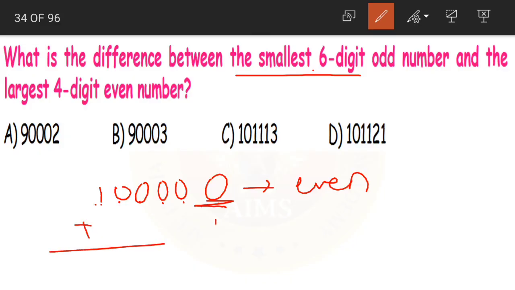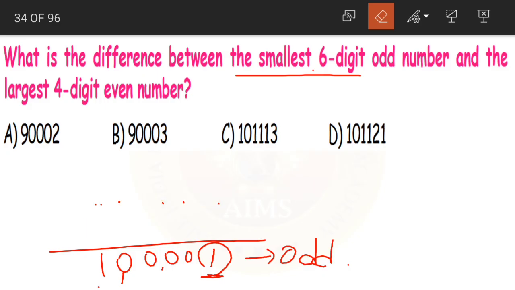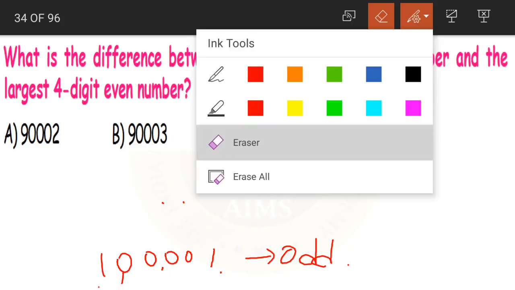Let us add 1 to it. We will go for the next number. What will it become? It becomes 1,00,001. Now is this odd? It is having 1 in the units place. So yes, it is an odd number. So this is our smallest 6-digit odd number. 1,00,001 is our smallest 6-digit odd number.